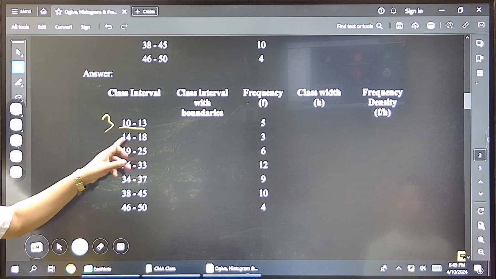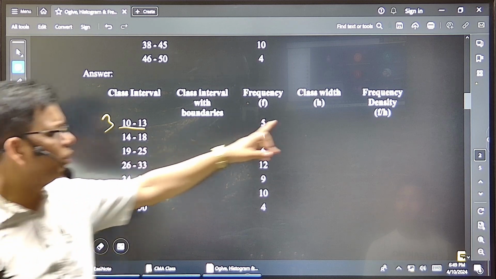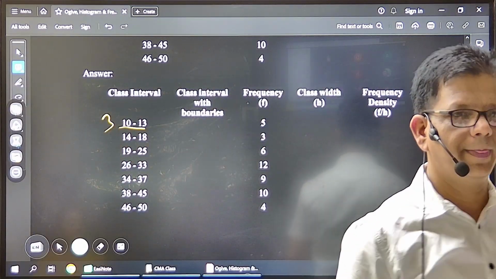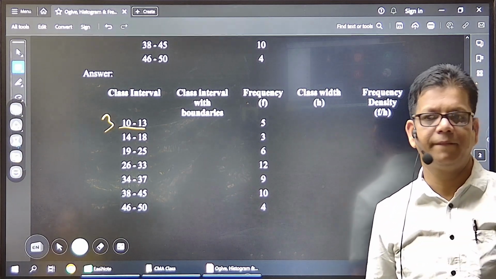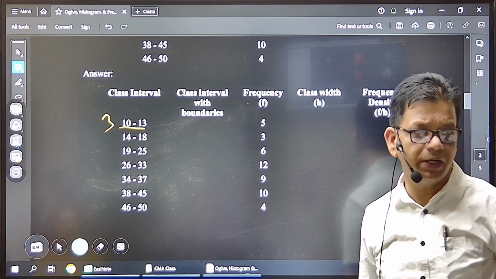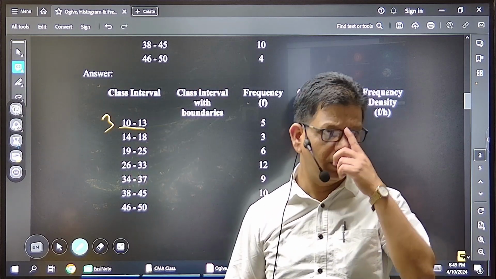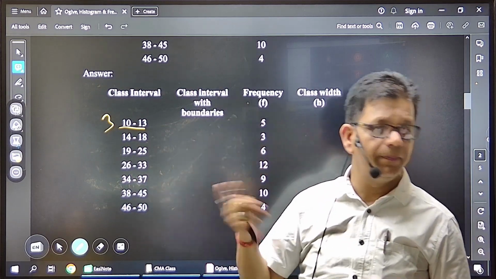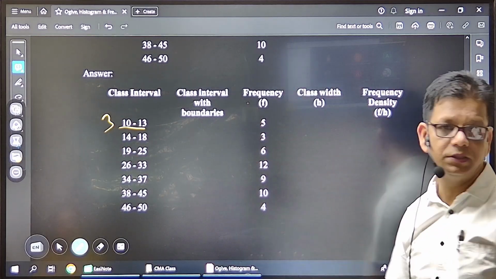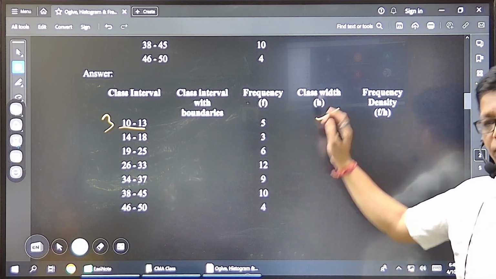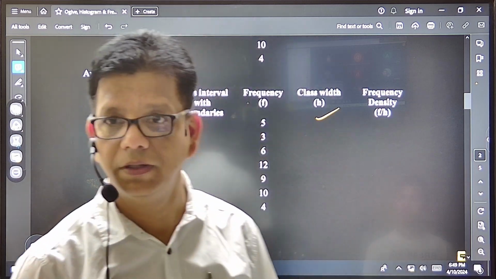What is the class size here? 3, because 13 minus 10 is 3. Now when you make it continuous, what will be the class size? Will it increase, decrease, or remain the same? I am going to show it, but I repeat the question. Now my question is, in these new class intervals, the class size will remain 3, or it will increase or decrease?